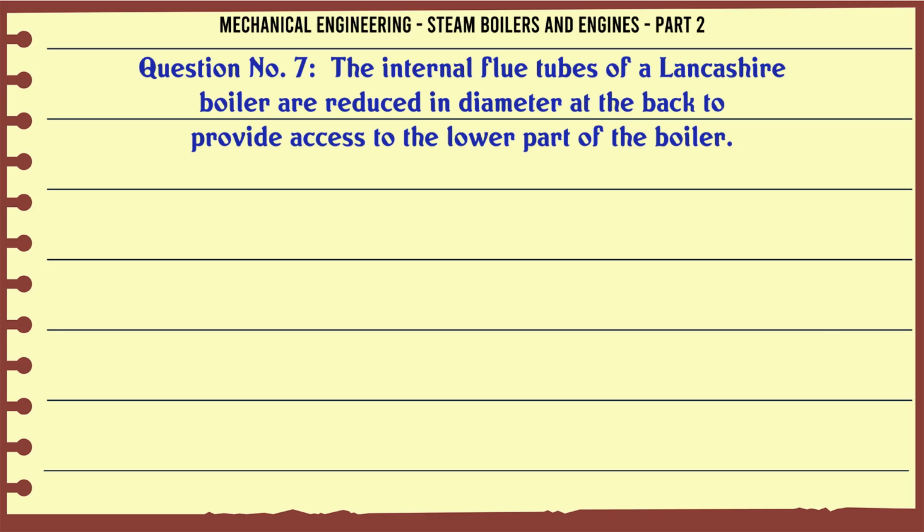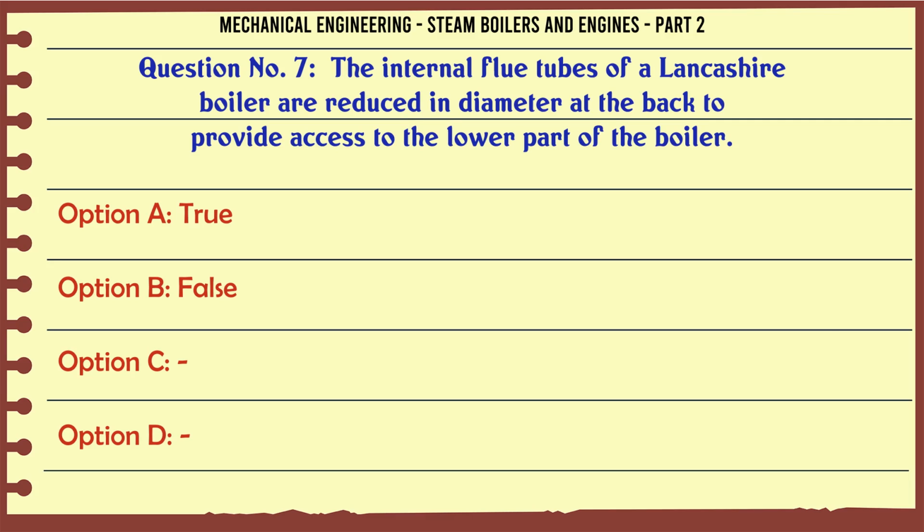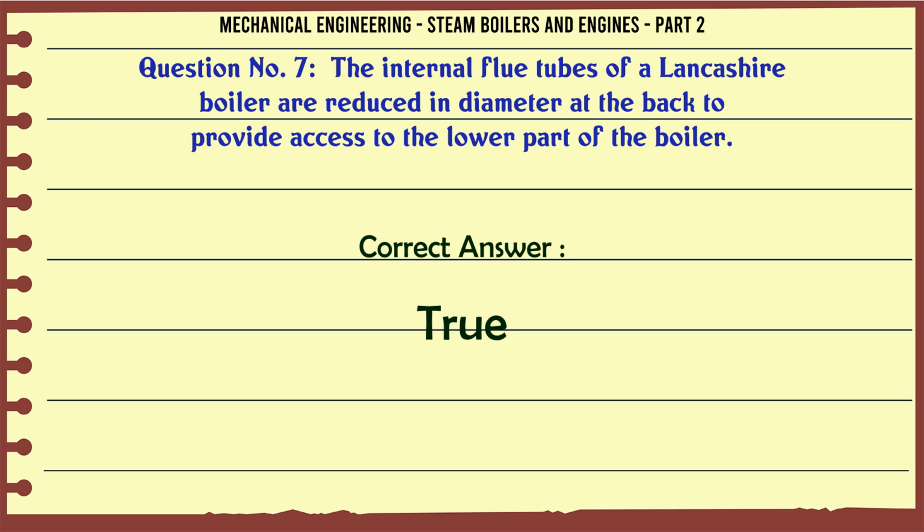The internal flue tubes of a Lancashire boiler are reduced in diameter at the back to provide access to the lower part of the boiler. A, true. B, false. C. D. The correct answer is true.